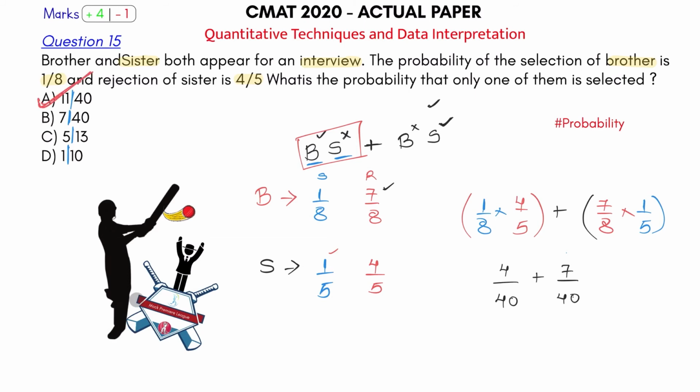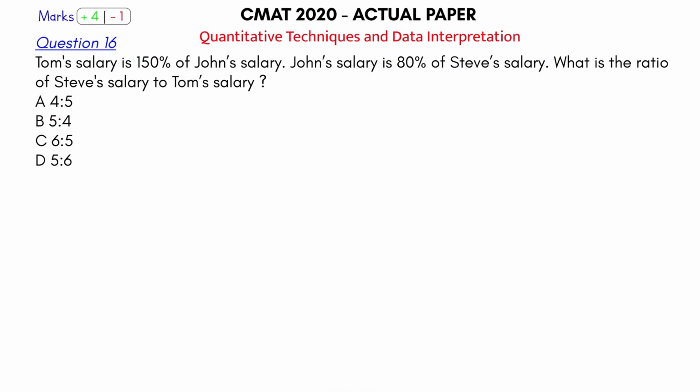So this was a full toss that should be hit for a 6. Now let us play ball number 16, question number 16 from quantitative aptitude and data interpretation section. So what is the question saying here now? Tom's salary is 150% more than John's salary. John's salary is 80% more than Steve's salary. What is the ratio of Steve's salary to Tom's salary?